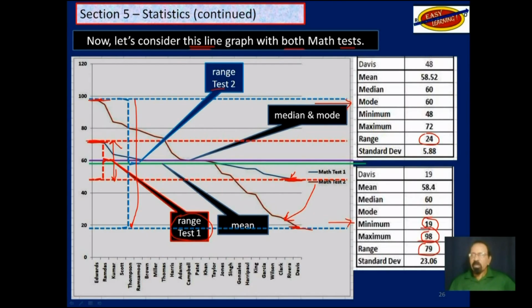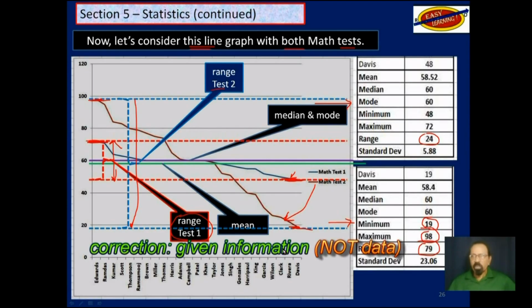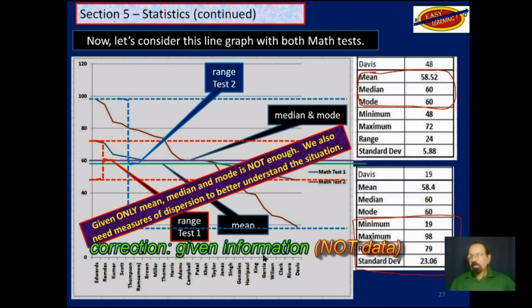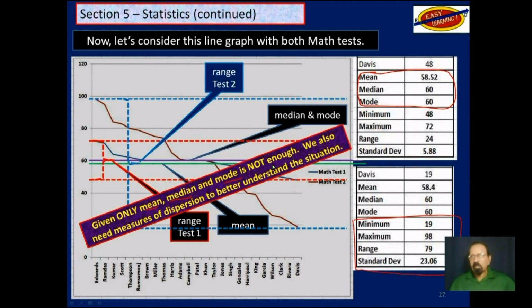So the point I am making is you need both measures of central tendency and measures of dispersion to make a meaningful judgment on the data that you are given. Given only mean, median, and mode, that is not enough. We also need measures of dispersion to better understand the situation.